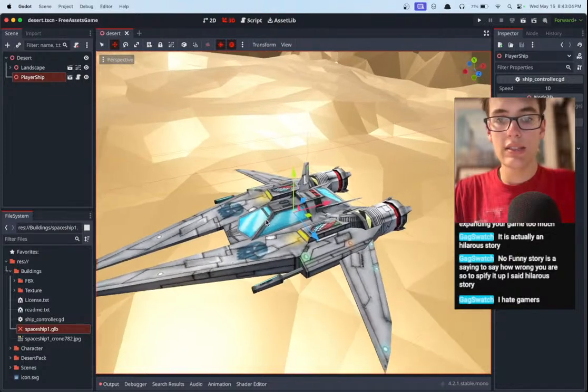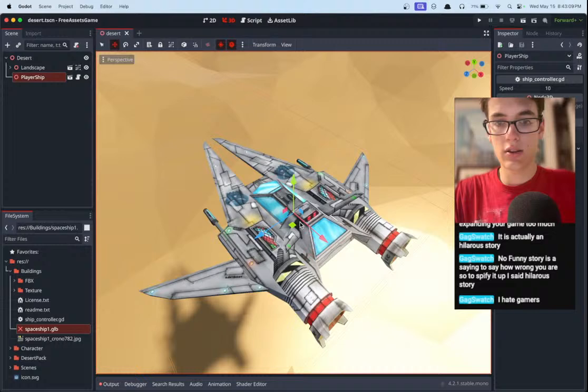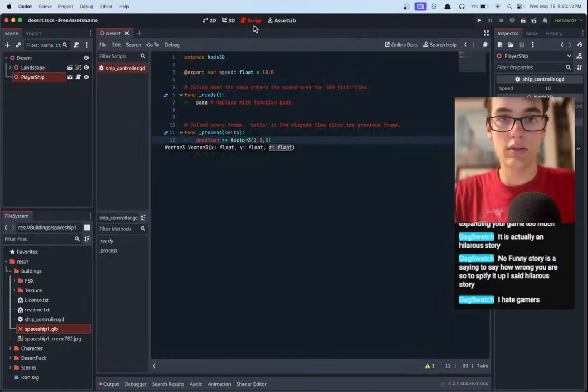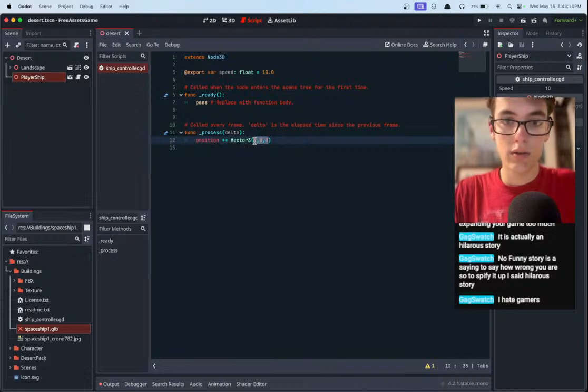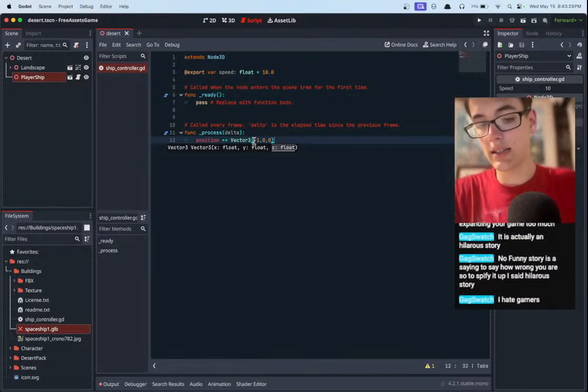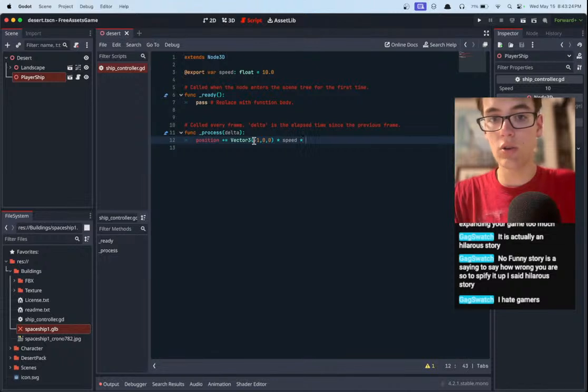We want to increase the x-axis, I think red is x, negatively though. So we want to decrease the x-axis to go forward. That's the first thing we're going to do, just figure out how to go forward. So I believe this is going to be -1, 0, 0. We're decreasing the x-axis to go forward, and then we want to multiply this times the speed and also times the delta.